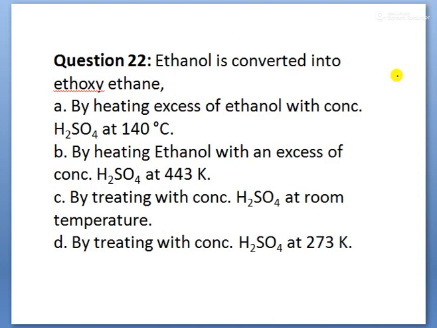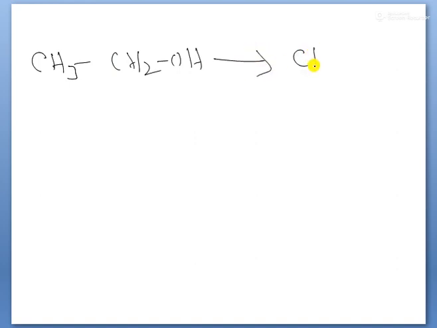Next question, children. Ethanol is converted into ethoxyethane by heating. Which one, children? Concentrated H2SO4 at 140 degrees centigrade. See, children, the ethanol formula is C2H5OH only. I'll write here CH3CH2OH. Ethanol is converted to ethoxyethane. Ethoxyethane is nothing but diethyl ether, C2H5OC2H5.